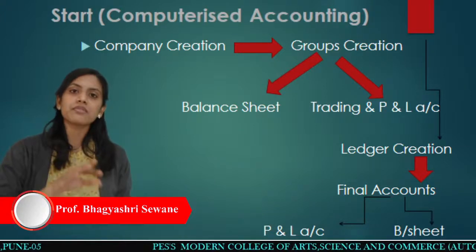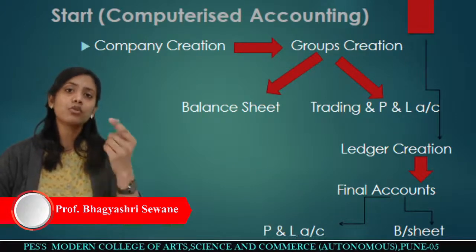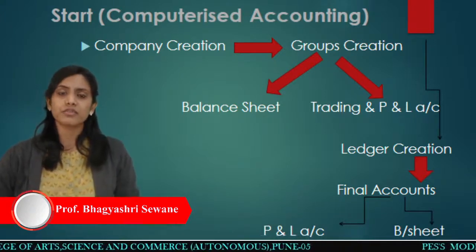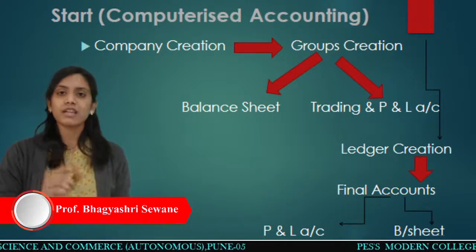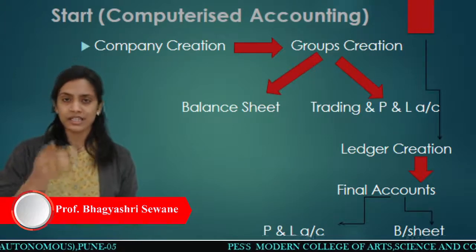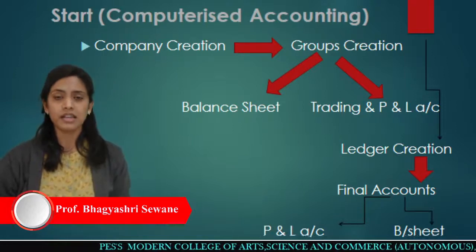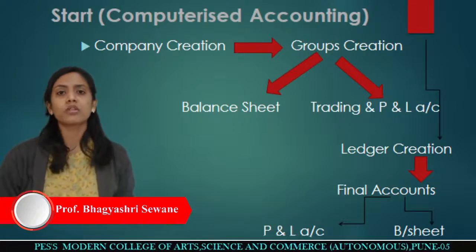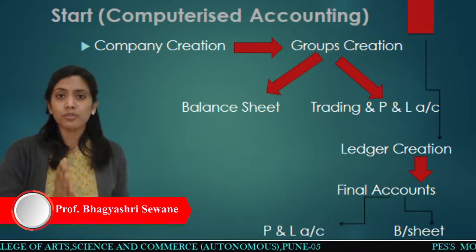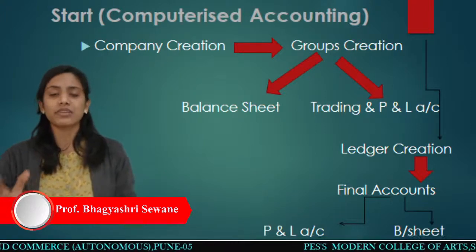So this is the only difference between manual accounting and computerized accounting. In manual accounting, firstly you go for transaction entry, and then you go for ledgers. And here, what we have to do first is create a background. So firstly we have to create the groups, means what you require in your balance sheet: there is capital, there are reserves, long-term liabilities, current liabilities, right? These parts we have to create first in the background. So these are nothing but the group creation. For the balance sheet we have to create groups, and for the profit and loss account we have to create groups separately.